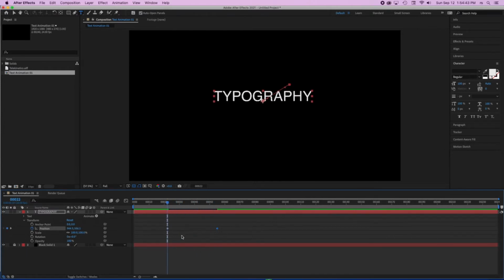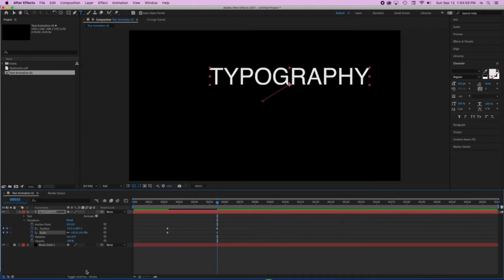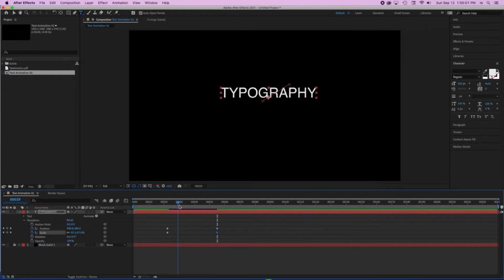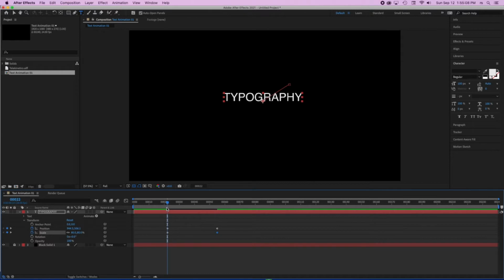At the same time that I am applying the position keyframe, I can scale my text. For example, right here I can start at 80%, and in the next keyframe, or at any other time, I can make it 163%. So now you can see that not only the position is being animated, but also my scale. I think we have seen this before.